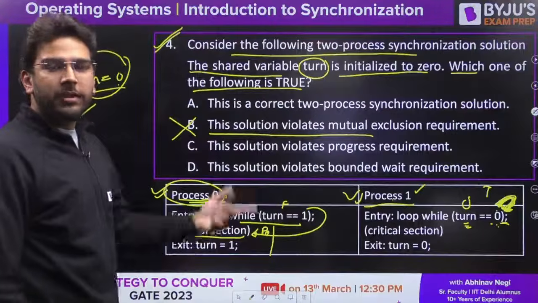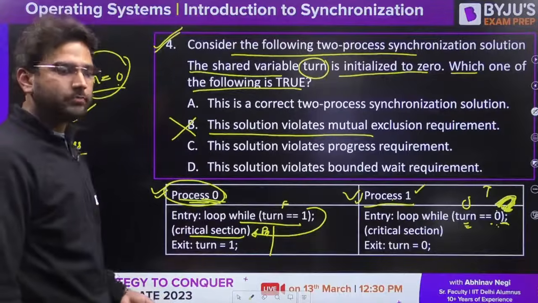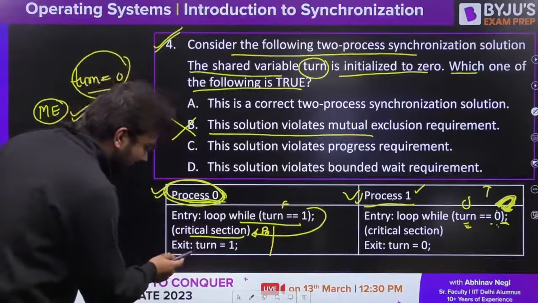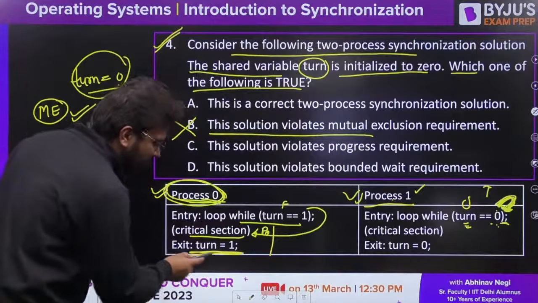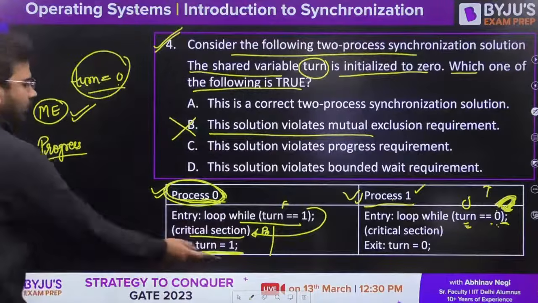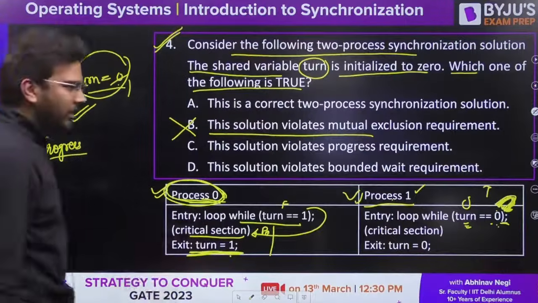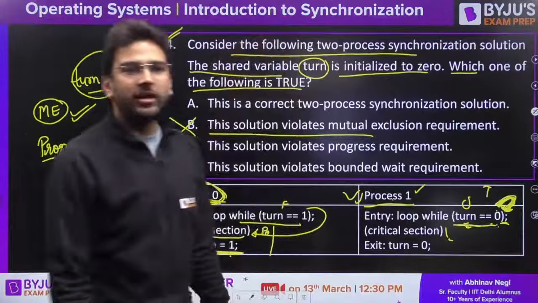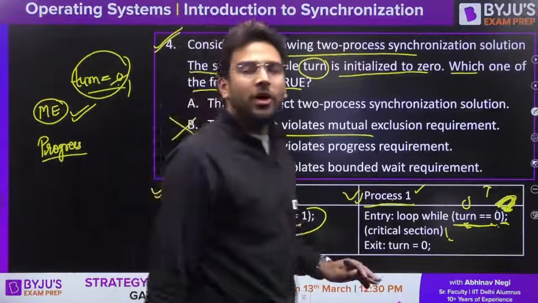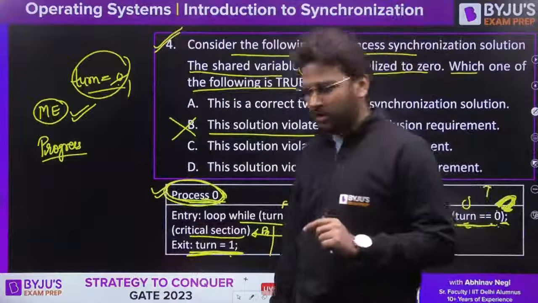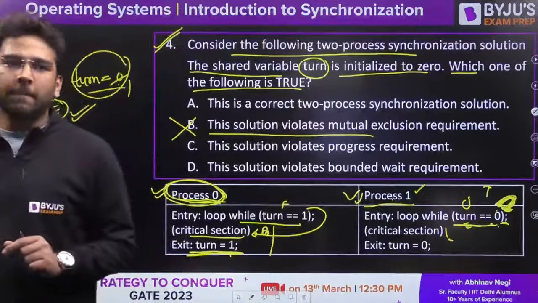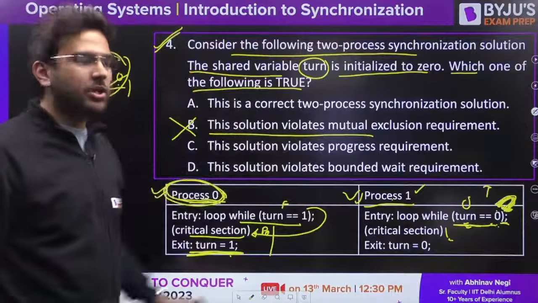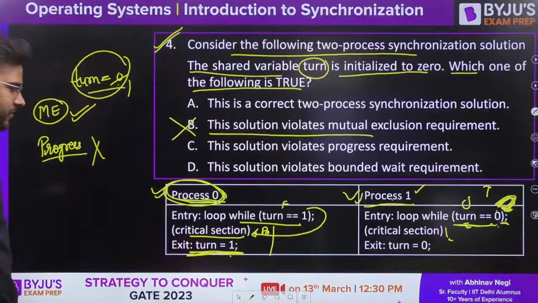So who is stopping this P1 process? Process P0 is stopping it. How? Because it is the process P0 which is going to make the turn variable 1. If it makes the turn variable 1, then only this condition will become false and P1 will be able to access the critical section. So can I say progress is not satisfied here? Because if P0 is not interested, P1 will not be able to access the critical section. So progress is not satisfied here.